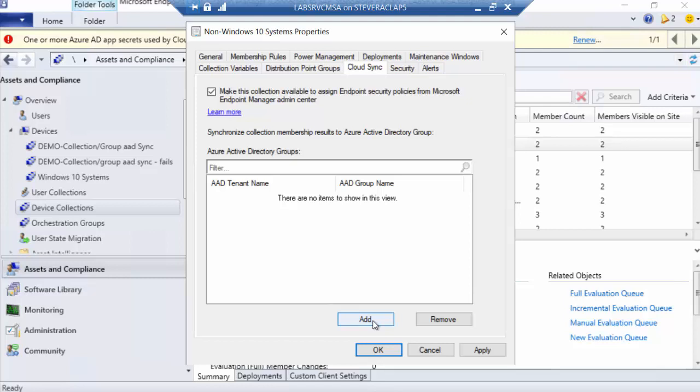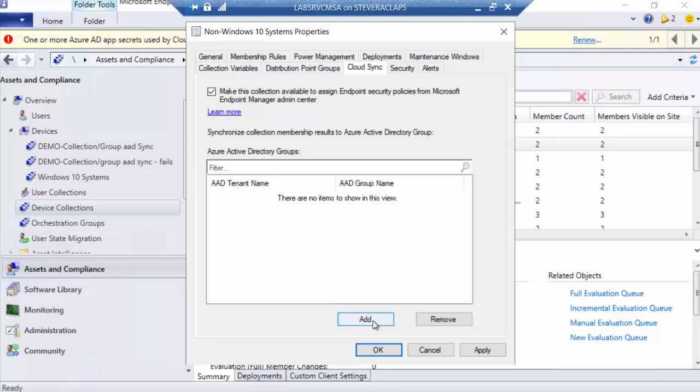Now, this is also a good place to say this. When I think about this capability, I may have even said it when I did the tenant attach session, I kind of think of this as lumped into tenant attach. It really isn't. You don't need to have tenant attach configured to configure this. That's why I'm doing this as a separate session versus lumping it into tenant attach, because they really aren't linked.